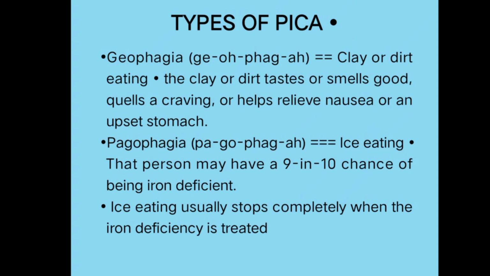So these children, mostly out of 10, 9 will have some nutrient deficiency. Ice eating usually stops completely when the iron deficiency is treated. When we treat those underlying causes, then automatically the pica will be reduced or prevented, or even eradicated. So first is geophagia, next is pagophagia. Geophagia in simple terms means intake of clay or dirt particles. Pagophagia means intake of ice cubes or ice.